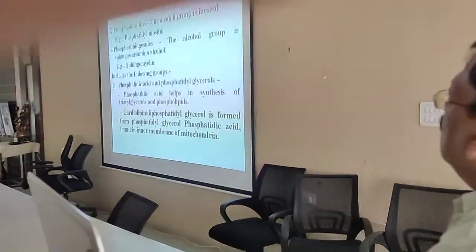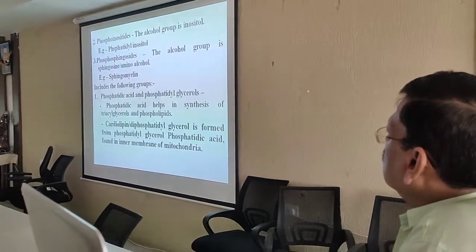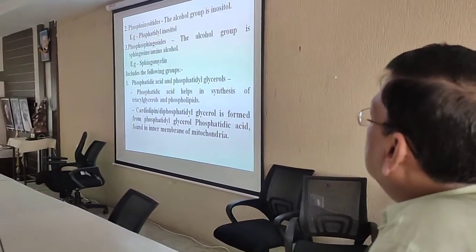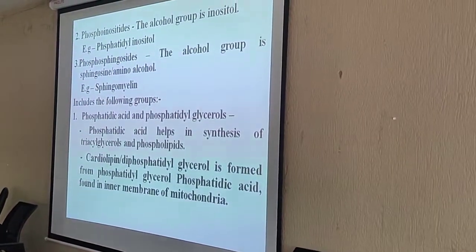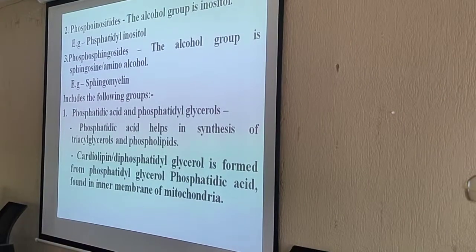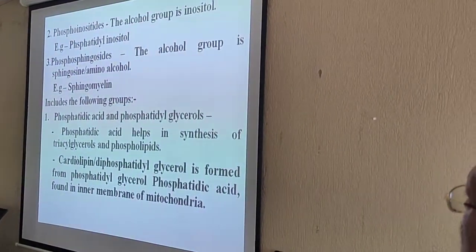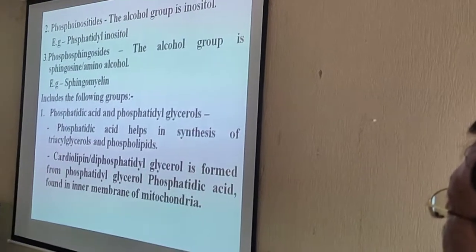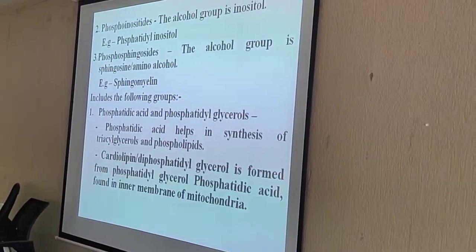Number 2, phosphoinositides. The alcohol group is inositol. Example, phosphatidyl inositol. You have to just remember it. You just know what this is and how this is formed. Phosphoinositides means that there is an inositol and phospholipid.